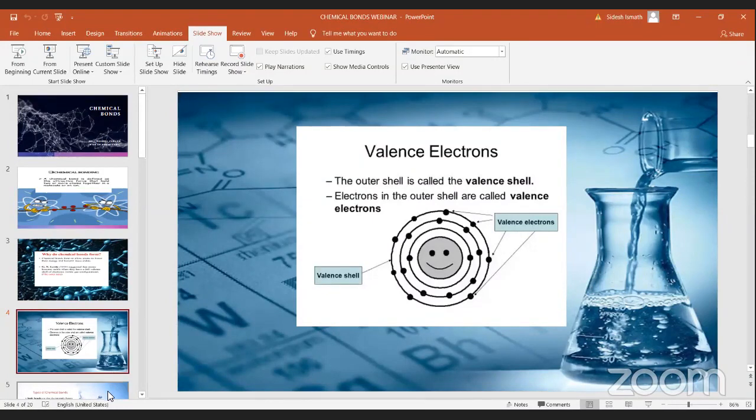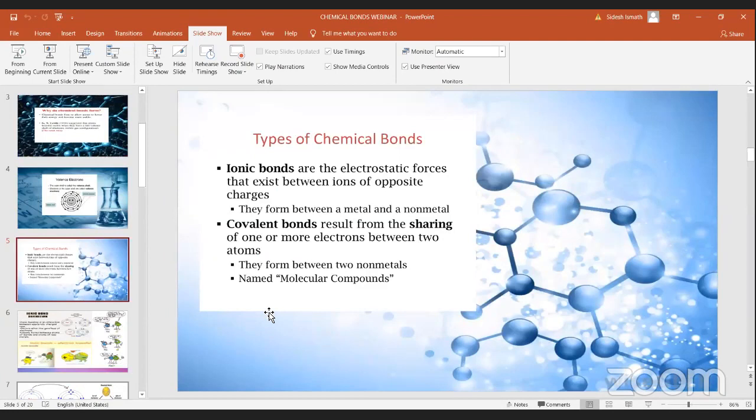Now we'll see what the types of chemical bonds are. There are 2 types of chemical bonds in our syllabus, which are known as ionic bonds and covalent bonds. Can you give me an example of an ionic bond, the most common one you know? Yes, metallic bonds are there, but they are not in your syllabus. Mainly you have ionic bonds and covalent bonds.